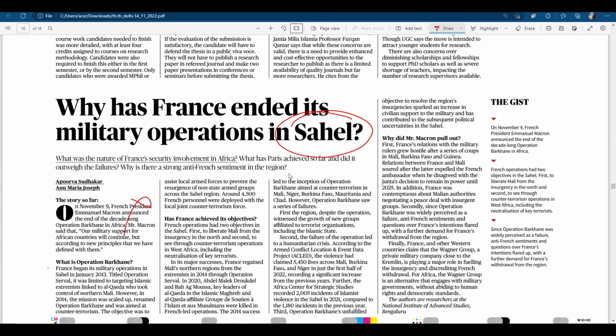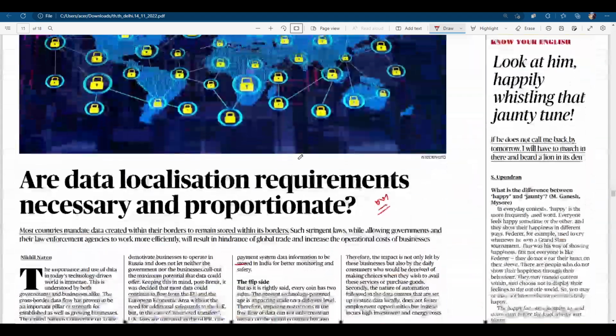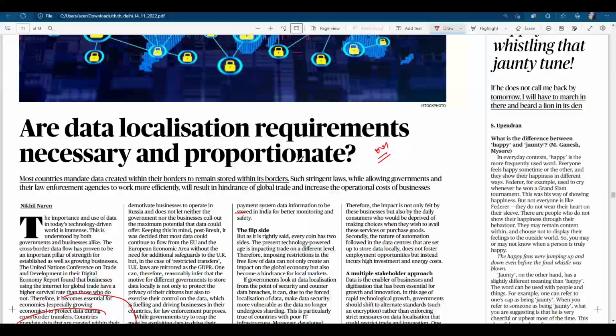It is one of the most backward regions of Africa, and one of the most terror-inflicted. Terrorism is quite high in this area, so many countries are trying to curb this terrorist activity. So you should know about Sahel. Clear? Moving on, data localization,